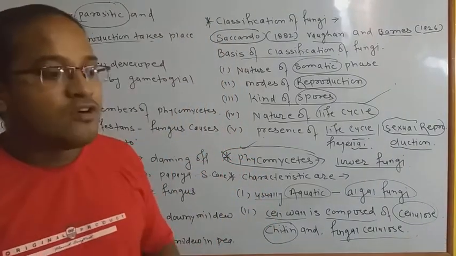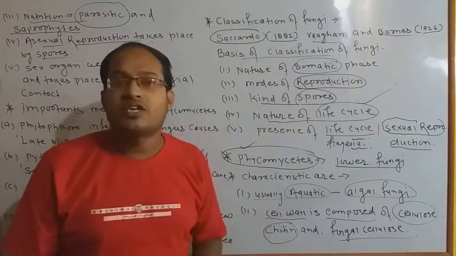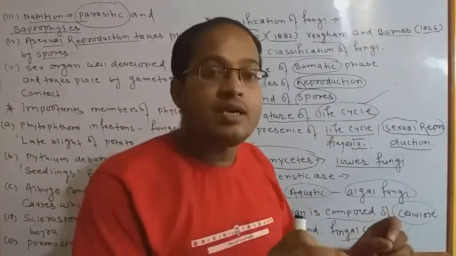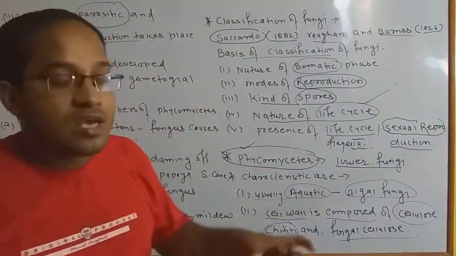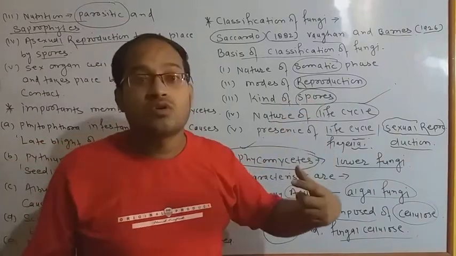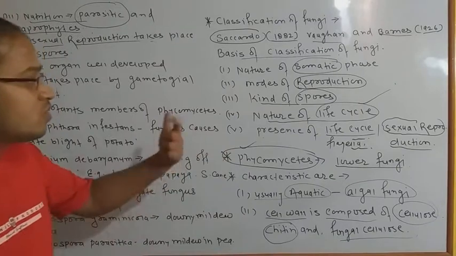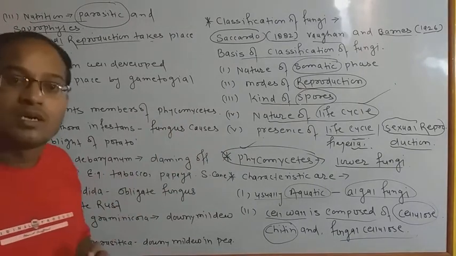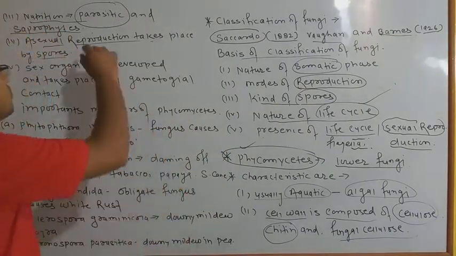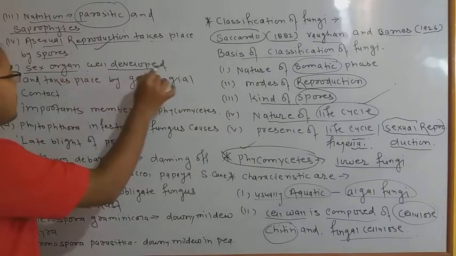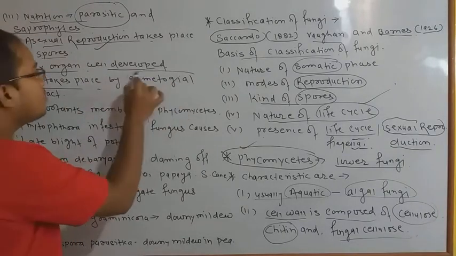It means that when the spores get fully matured, they burst out, and after bursting out, they are liberated from the different parts of the body organs, and they are carried by air, water, and many other organisms from one place to another. After that, the fungi may develop. That is the asexual mode of reproduction. And sexual organs are well developed and reproduction takes place by gametangial contact.